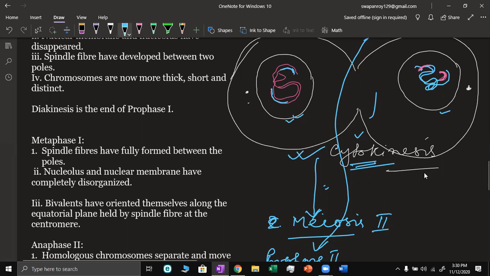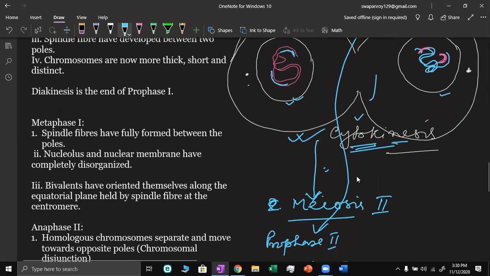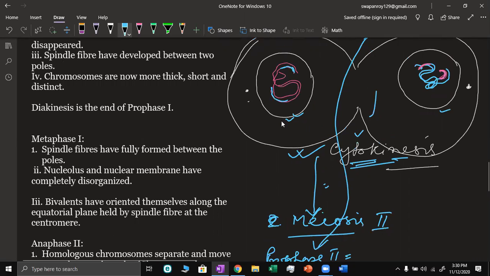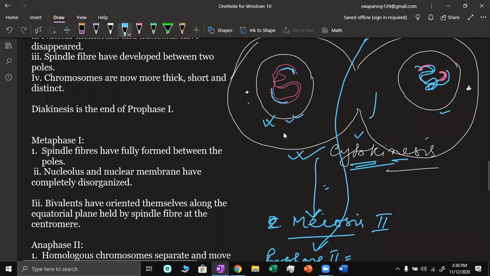Almost no interphase. After cytokinesis, directly it is here. So again in prophase 2, what will happen? There is chromosome condensation, appearance of the chromosome. Each cell will go to meiosis 2, in prophase 2.